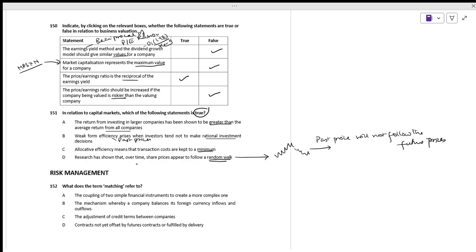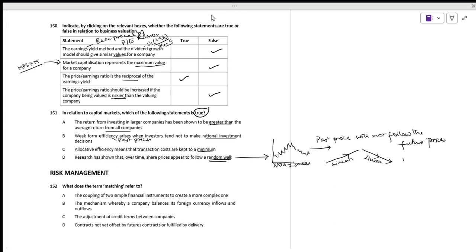You see the graph of any share. It will never be linear on the upside, nor will it be linear on the downside. Always it will be non-linear. It moves randomly. Sometimes it will go up, sometimes it will come down.